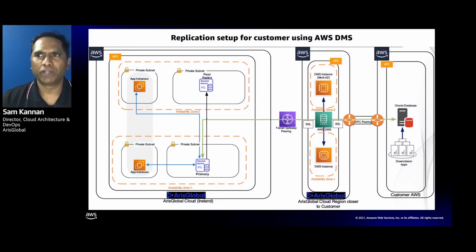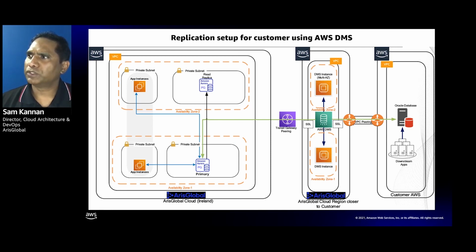Let's take a brief look at our high-level architecture. On the left, you would see our infrastructure, Ares Global Cloud, that is located in Ireland in the AWS data center.